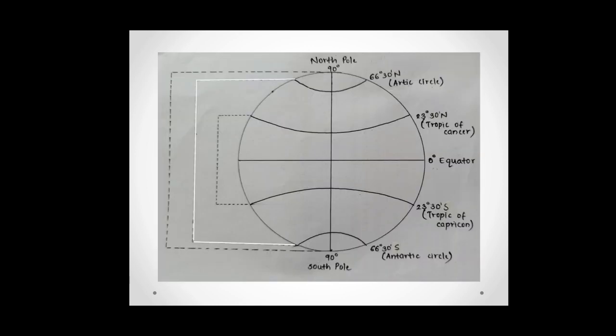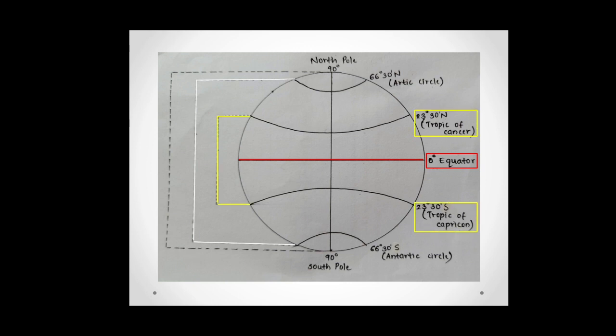The very first important parallel is the equator, which is measured as 0 degrees. The equator is a parallel which gets most of the heat from the sun. Since the surface of the earth is curved and the equatorial part comes forward compared to other surfaces, it receives straight sun rays. This results in hot temperature on the equatorial portion. That is why the regions lying on the equatorial portion have hotness.